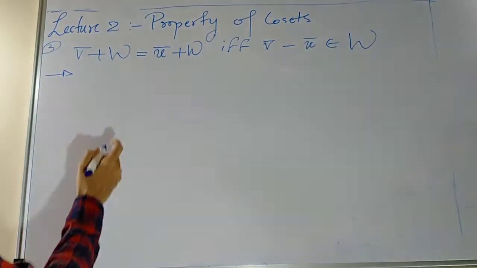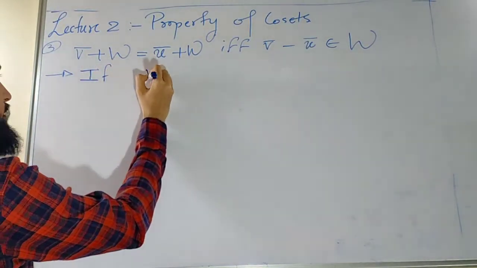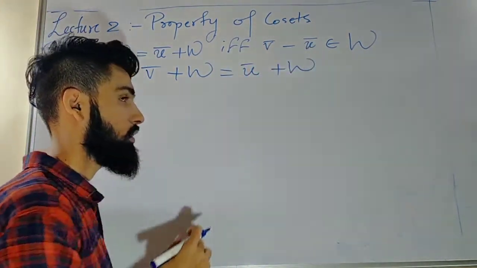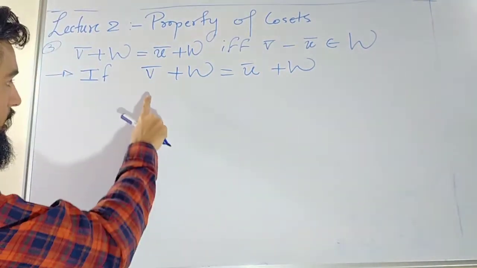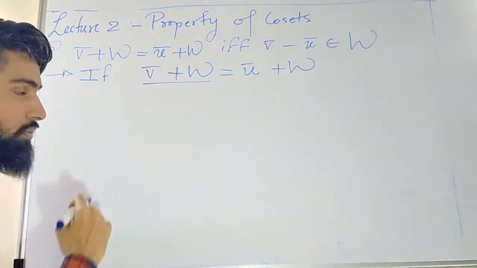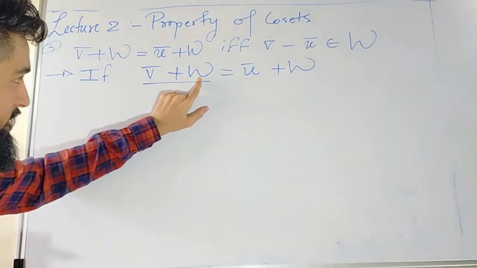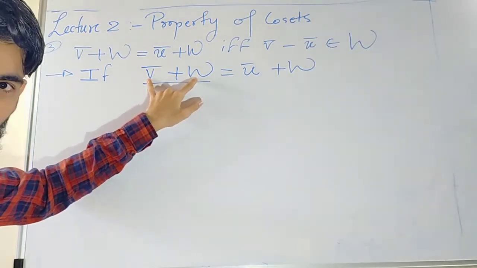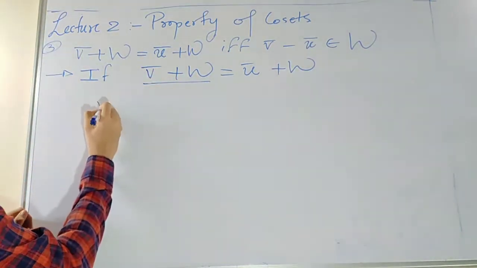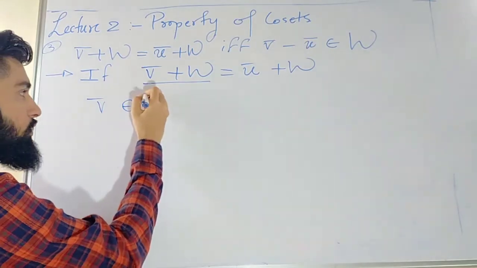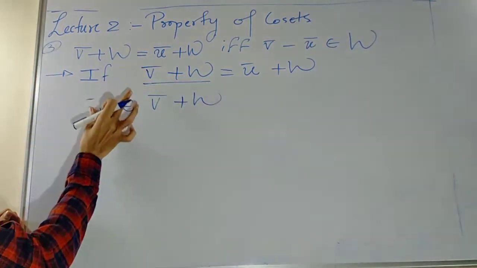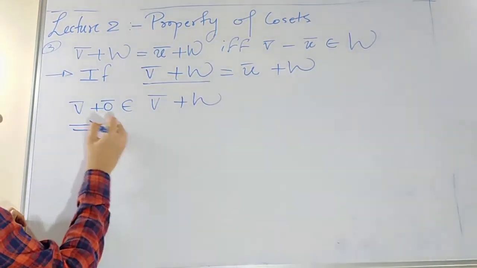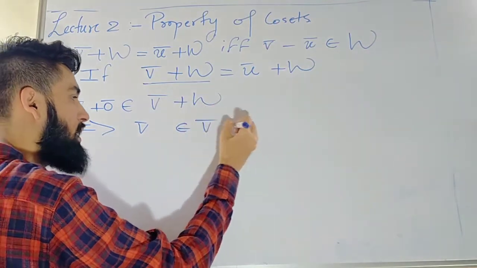So let's prove this. Suppose v̄ + W is equal to ū + W, right? We know that v̄ is an element of this, correct? Since I have 0̄ inside this W, hence v̄ + 0̄ is an element of this. Hence I can say that v̄ is an element of v̄ + W.